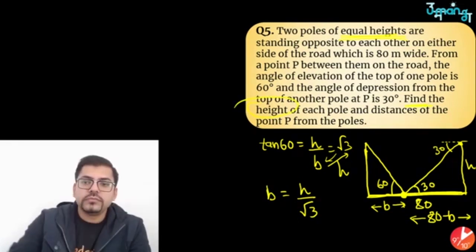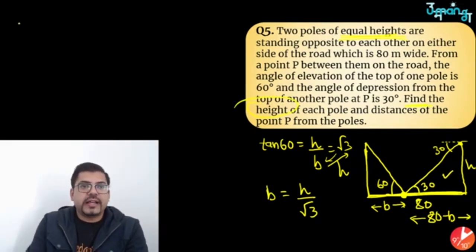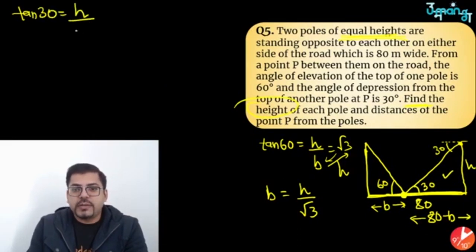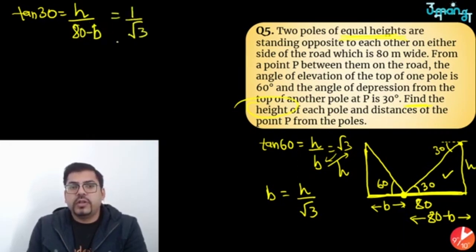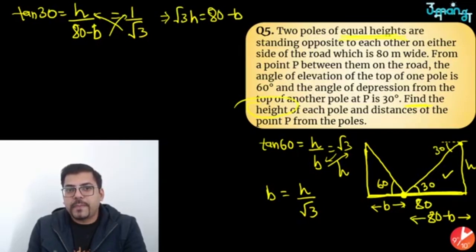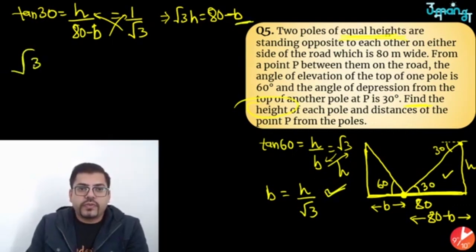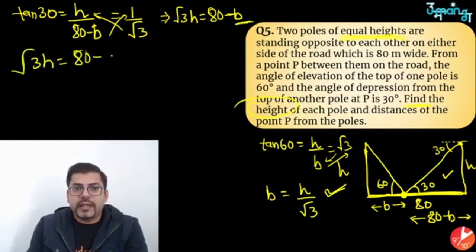Again, I'll apply trigonometry in this triangle as well. So I'll write tan 30 equals perpendicular, which is h, upon base, which this time is 80 minus b. And tan 30 we all know is 1 by root 3. So I'll send this to this side, this to this side. Hence we get root 3 h equals 80 minus b. Do we have the value of b? Yes, we have the value h by root 3. So I'll put that value. Root 3 h equals 80 minus b, and in place of b, I'll write h by root 3.